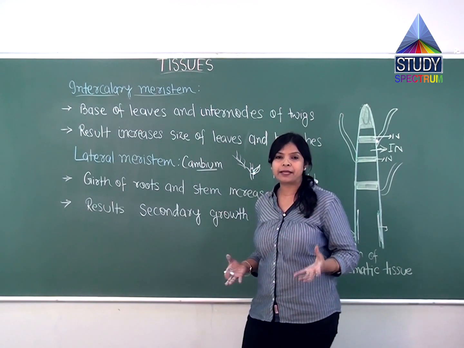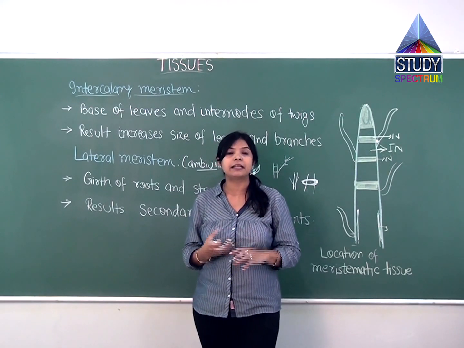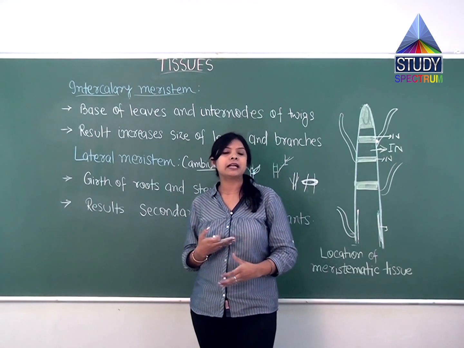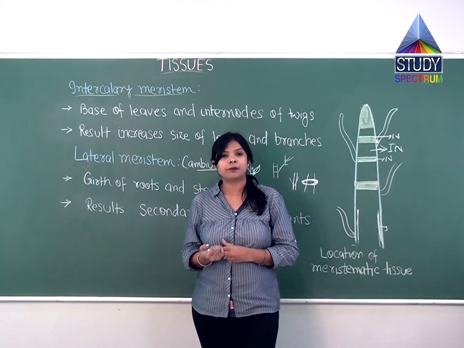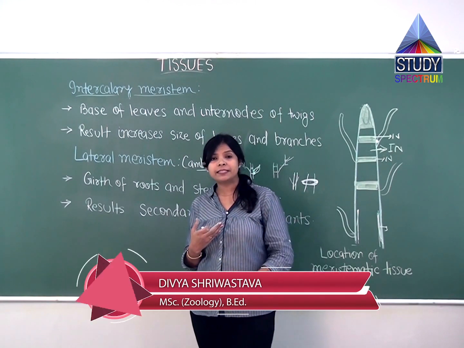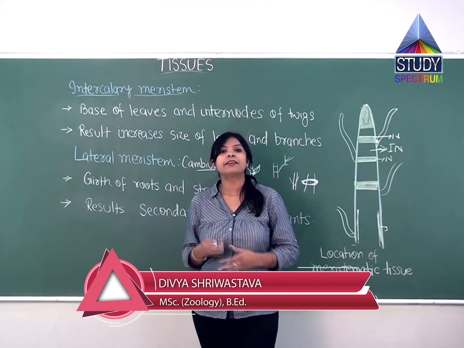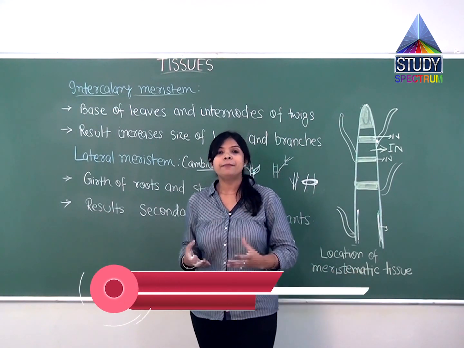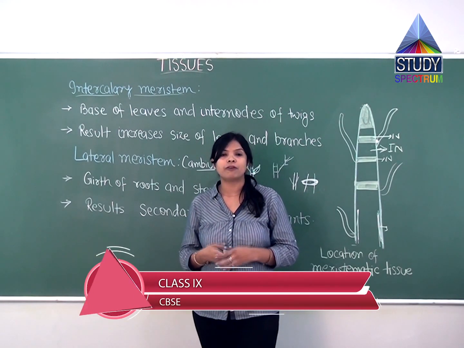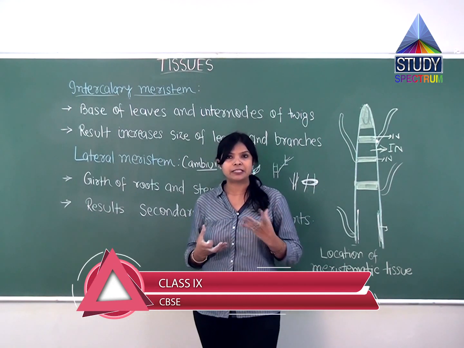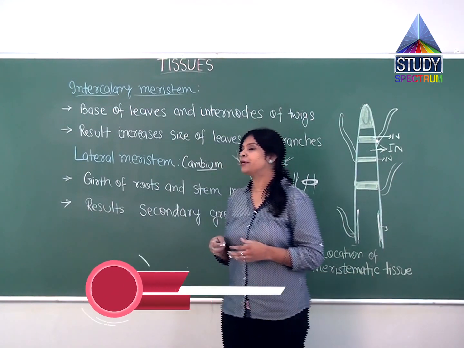Apical meristem. Apical means this kind of meristem region, or dividing region, will be present at the tip of the plant. It can be present at the tip of the stem or the tip of the root, and it will be responsible for the vertical growth of the plant. Whereas intercalary meristem will be present between the nodes and internodes, and basically they are responsible for the increase of leaves, branches and twigs. Why? Because they are present at this region.